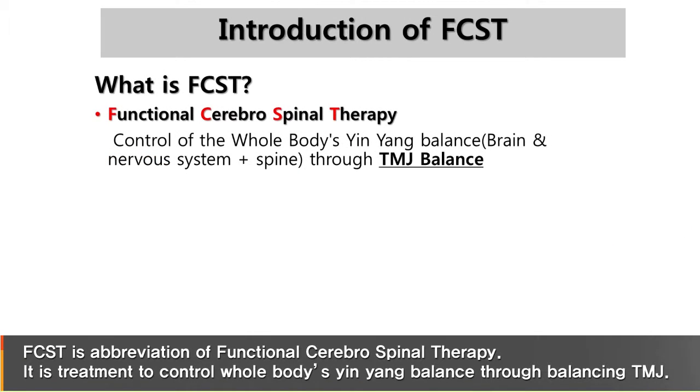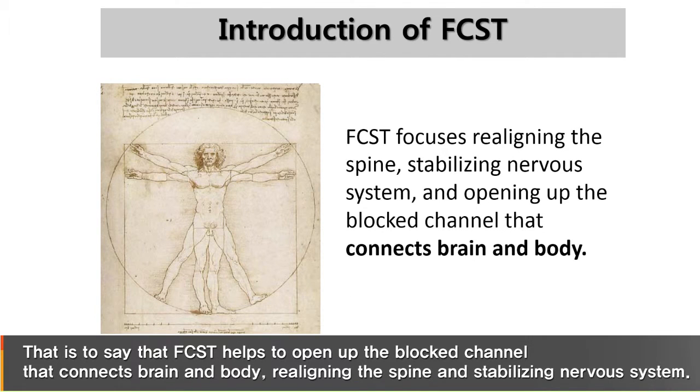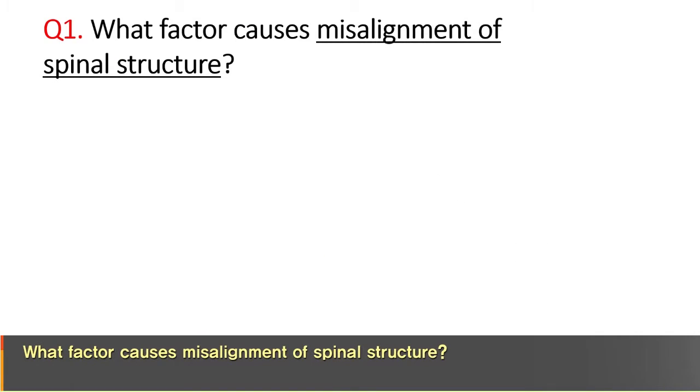FCST is an abbreviation of Functional Cerebrospinal Therapy. It is a treatment to control the whole body's yin balance through balancing the TMJ. The purpose of balancing the TMJ is upper cervical alignment, spinal alignment, nervous system stabilization, and natural healing of the body. That is to say, FCST helps to open up the blood channel that connects the brain and body, realigning the spine, stabilizing the nervous system.